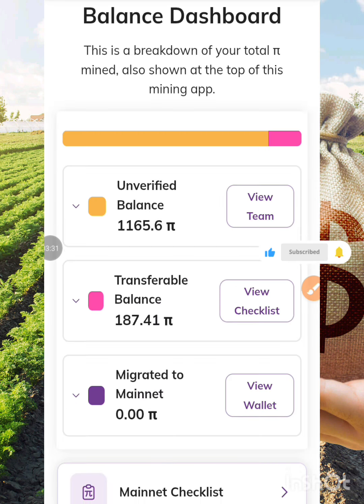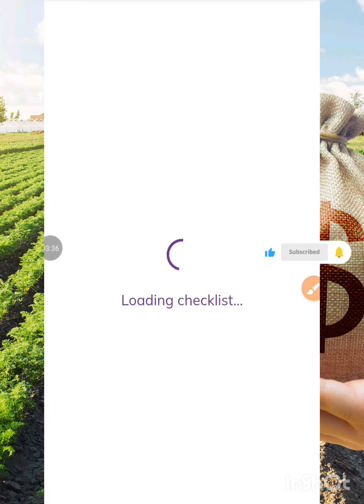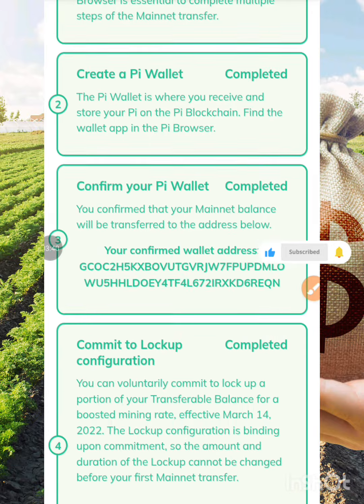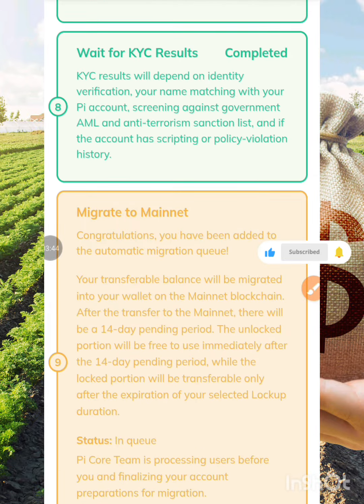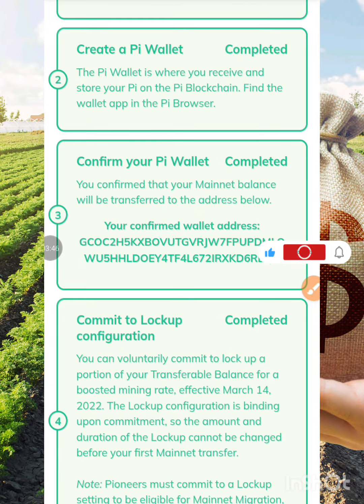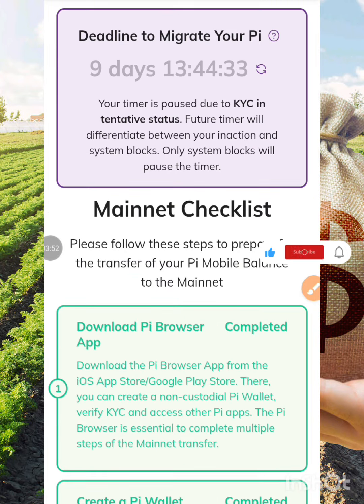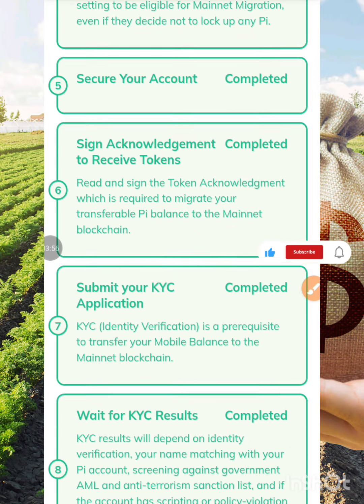Another thing you need to check is your mainnet checklist. It must be in this form. If it is in this form, you are good to go. It means you have done everything perfectly, but what do they actually want you to do? To verify yourself, to know that you're a real human. That is why they ask you to use your camera over there. So just make sure you perform the task.